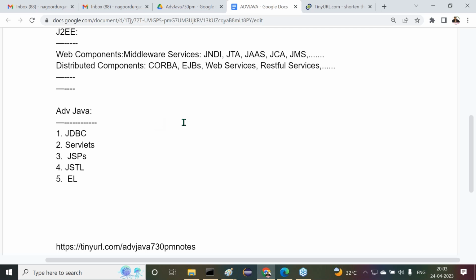But now onwards, I'm telling you, as long as I'm going to take JDBC, up to that time you can feel it is core Java only. Sir, got it or not? But when I start servlets, from there onwards, you can feel it is J2EE. Up to JDBC, J2SE only. Then from servlets onwards, what do you have to feel there? J2EE. That's it. In that way, we have to understand.